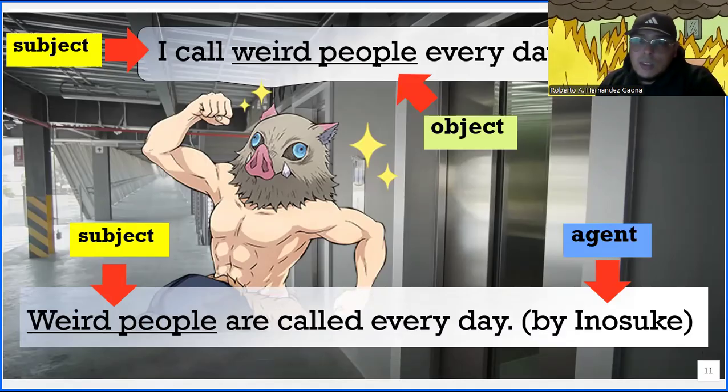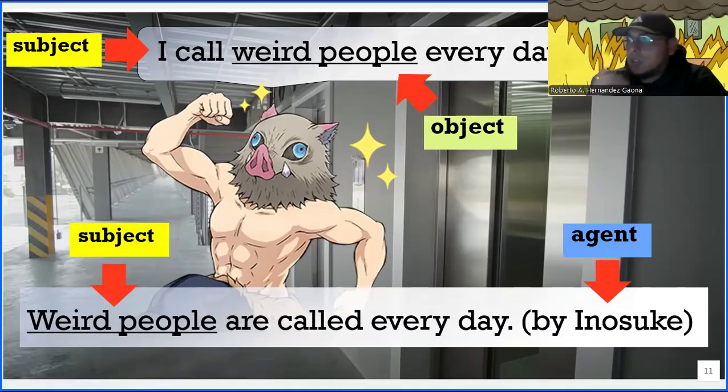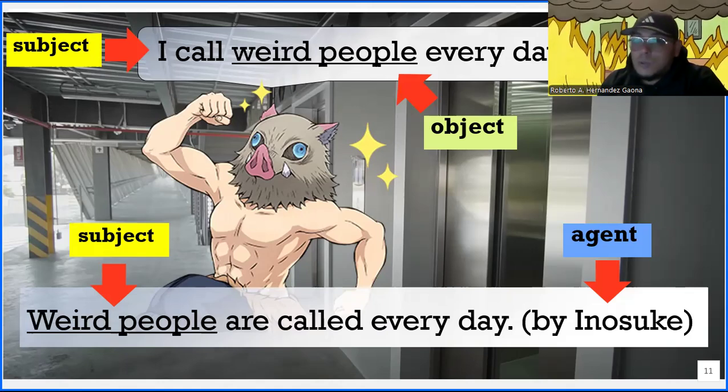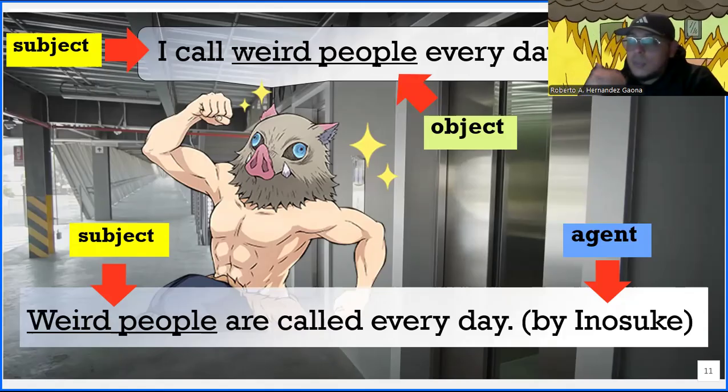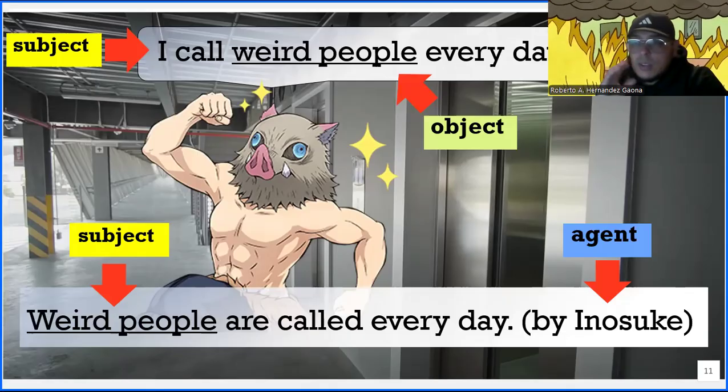Sometimes we might not know or we might not care to mention who or what did the action. But just to recap really quick, you identify the object, and that is what you're going to change to subject. This is if you're changing active sentences into passive sentences. So maybe at the beginning, this is going to be the best way that you guys can use passive voice, which is thinking about an idea in active, like you normally would, and then changing it into passive. You can also just begin making sentences in passive from the get-go.